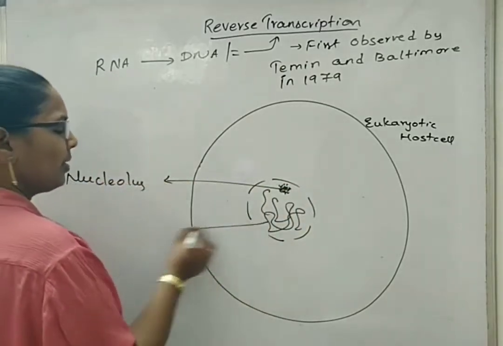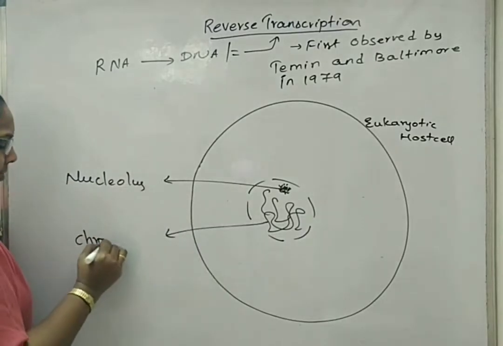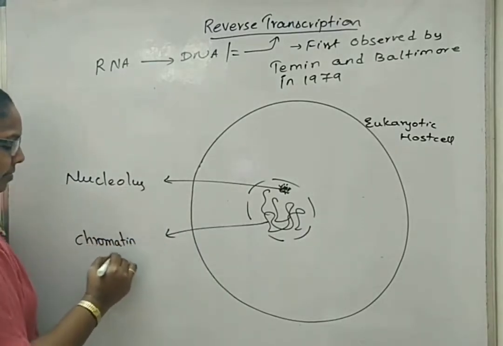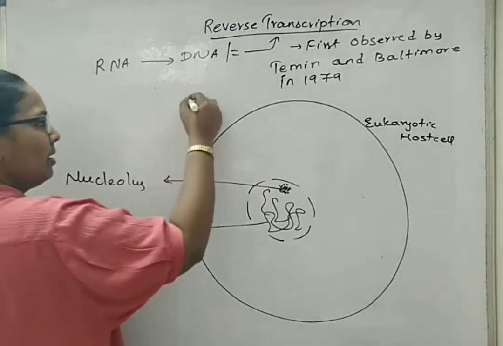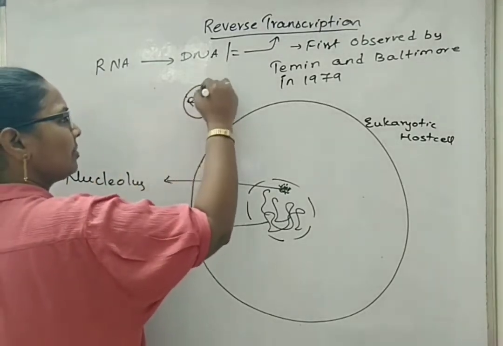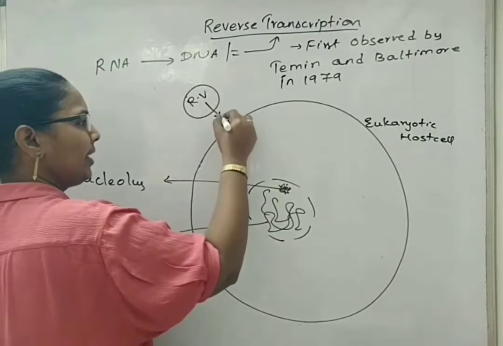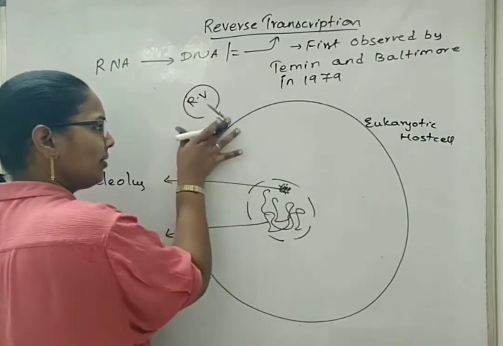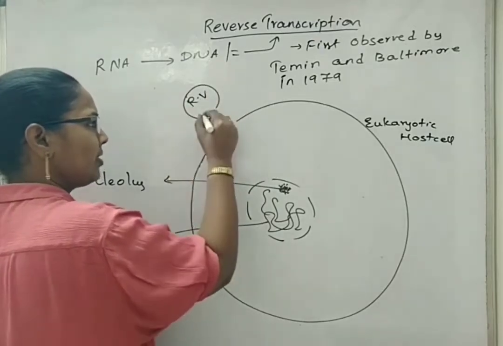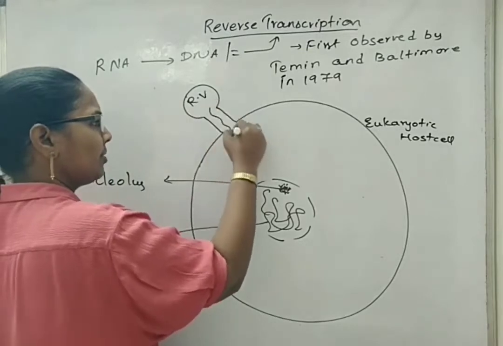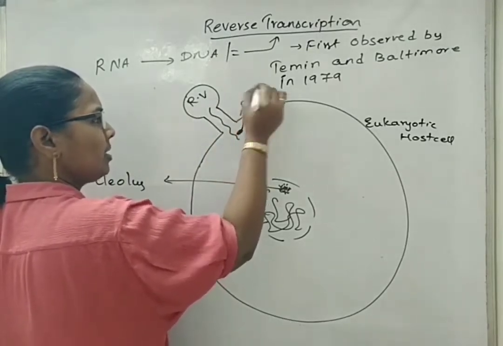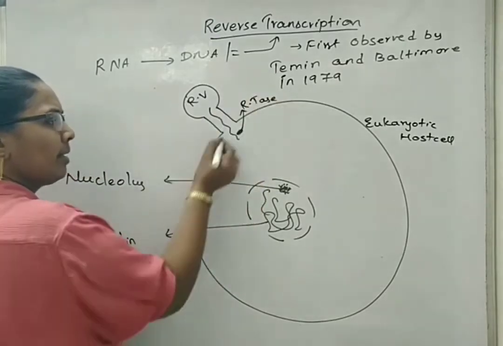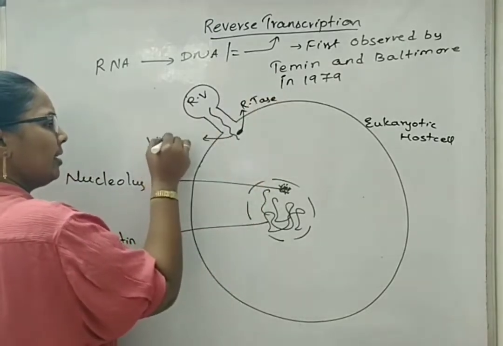This will be chromatin material. Now, a retrovirus will be infecting the host. During that infection, it incorporates its genetic material into the host along with reverse transcriptase. So this is the reverse transcriptase enzyme. This is the viral RNA.